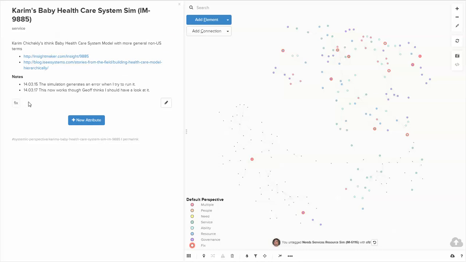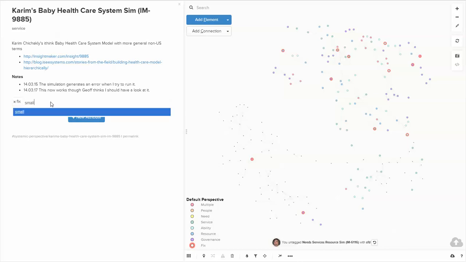And to assign new ones, you just type in a new tag and you define them as you need them. And once you define them, they will show up on other elements so that you can simply select them. Now the types and tags will probably make a lot more sense once I get into talking about doing perspectives and the way that you decorate the map so that it portrays a particular perspective to individuals.